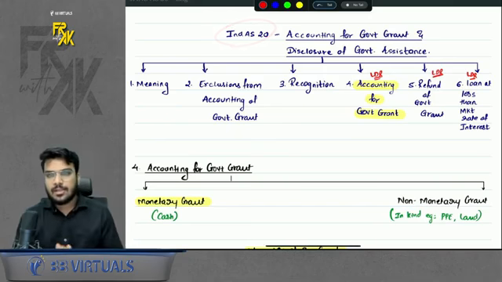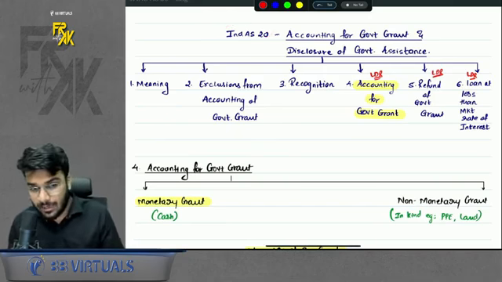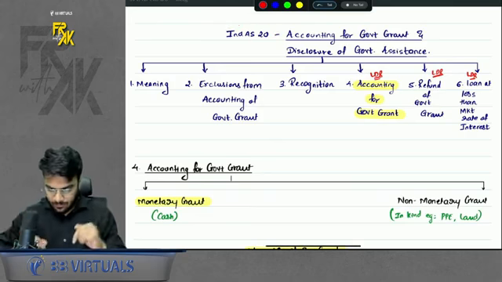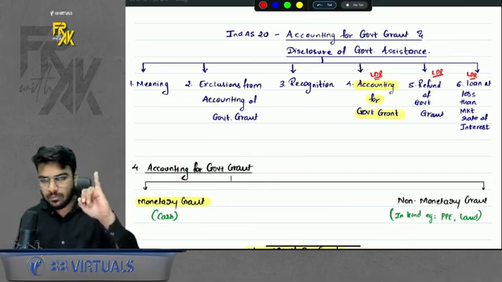Anyways, let's start the revision quickly. This is going to be in 100% English. So let's start the revision of Index 20 in 3, 2, 1 and go.